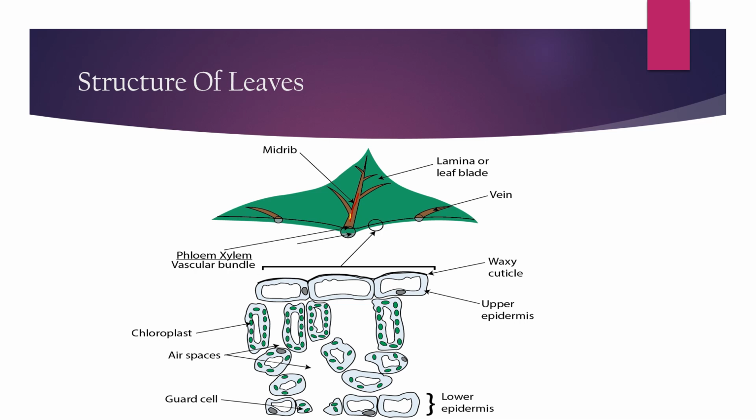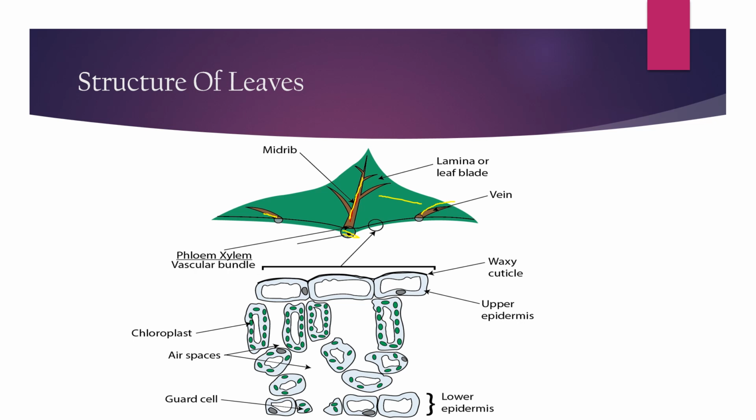This one is the midrib. This portion is the lamina or leaf blade, that is the smooth portion. And we all know what the vein of a leaf is, that is this one. And also on the left-hand side, this one you can also see. Okay, if we cut the leaf from the middle, this portion,